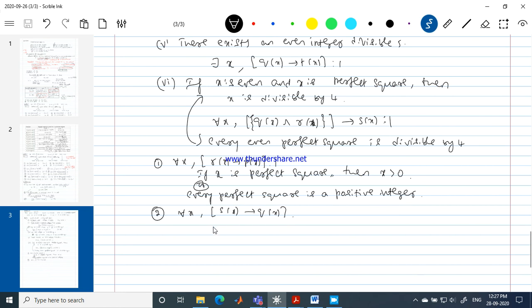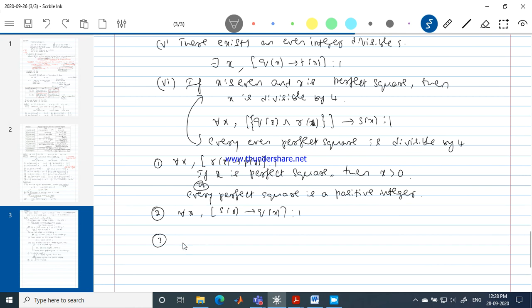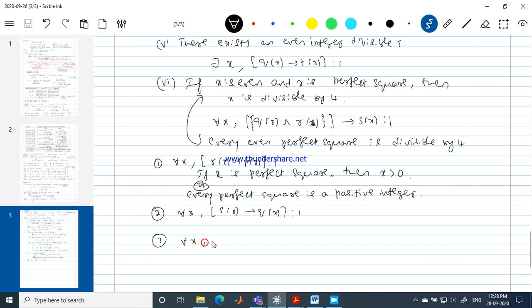Otherwise, if x is divisible by 4, then it is an even number. Very good, that's a true statement again. Is it a true statement? Yeah, very good. Okay, next one.